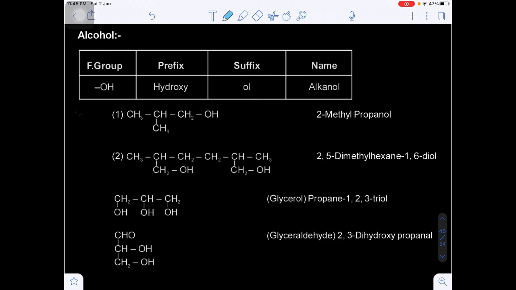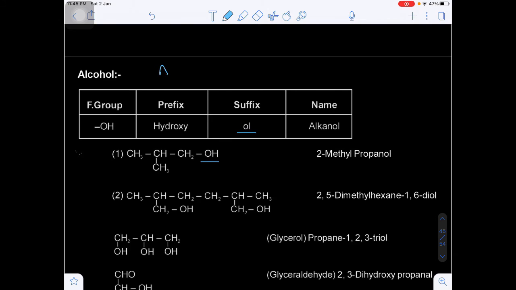Okay, next is alcohol. We know the functional group of alcohol is OH and the suffix will be ol. So for the IUPAC name, in alkane the last letter E is dropped and replaced by ol to give alkanol. The IUPAC name of alcohol is alkanol.